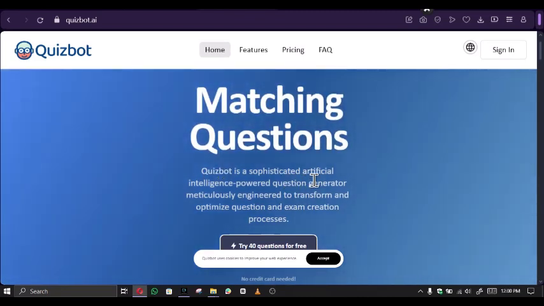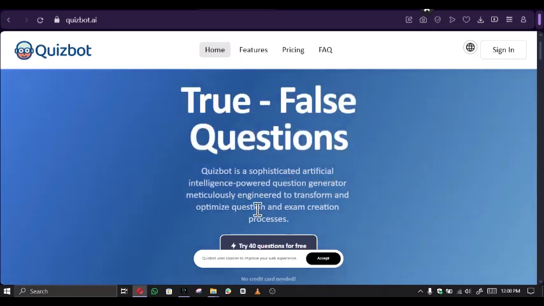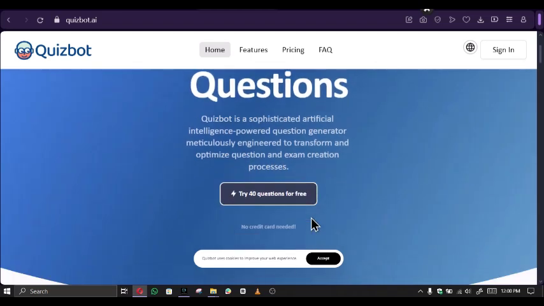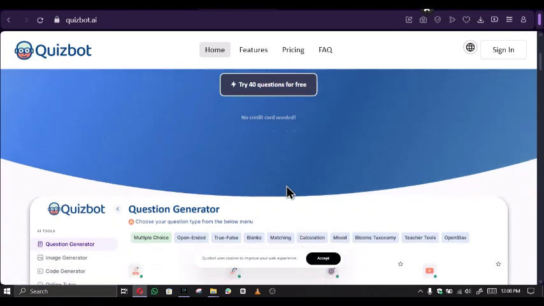Quizbot is a sophisticated artificial intelligence powered question generator meticulously engineered to transform and optimize the question and exam creation process. You can try it for free with 40 questions, no credit card needed.